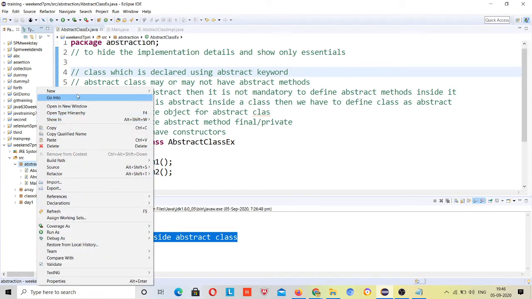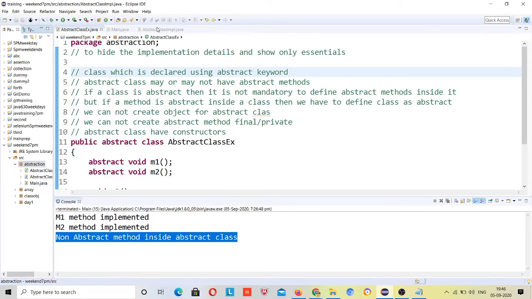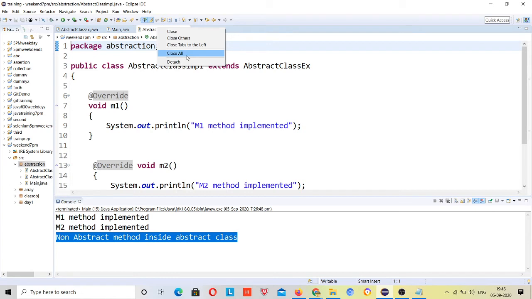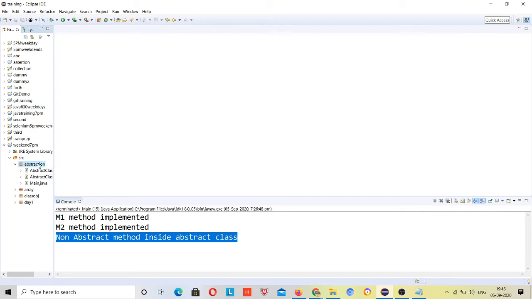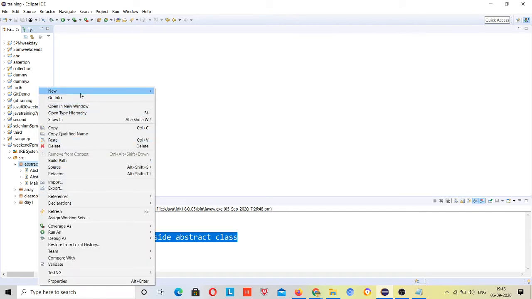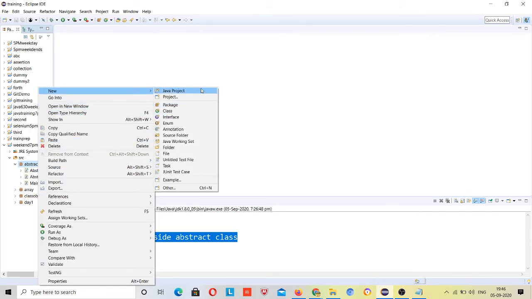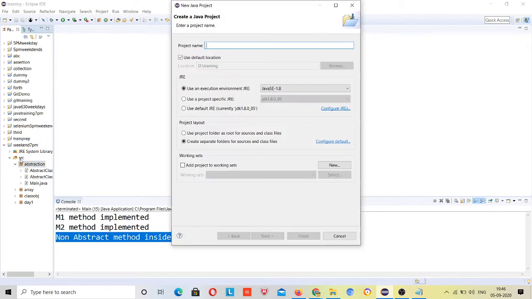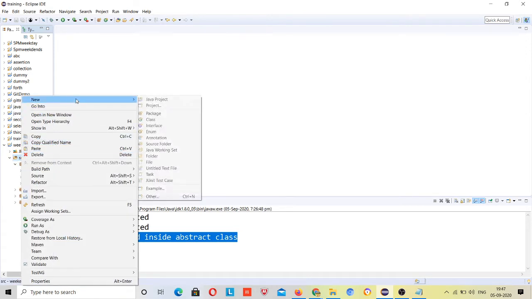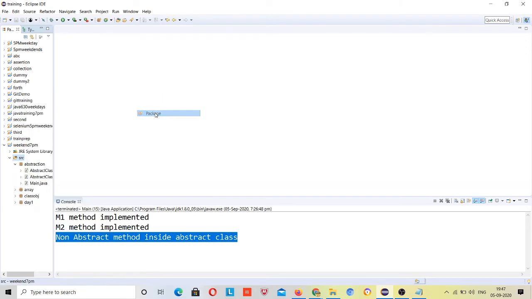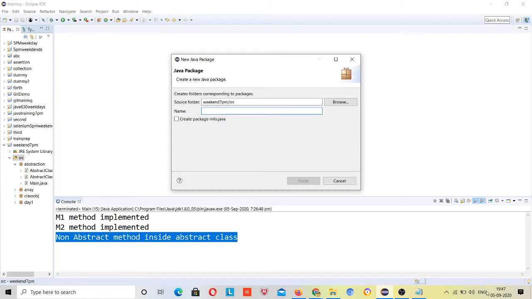Here I will take an interface example. I will make a package inside my src folder for the interface, and I will take the same example which I have explained here.